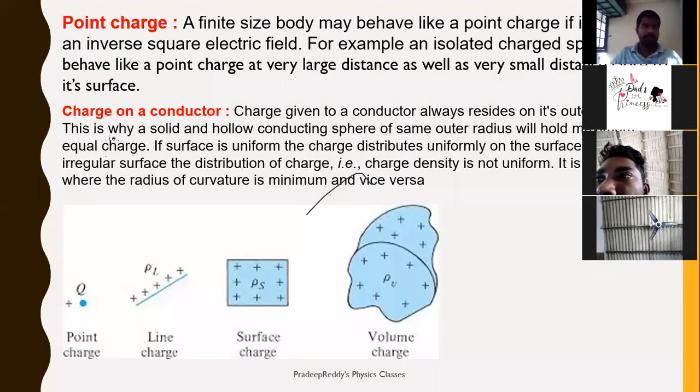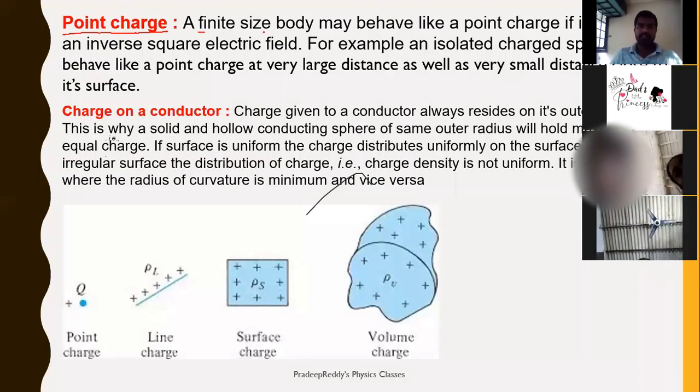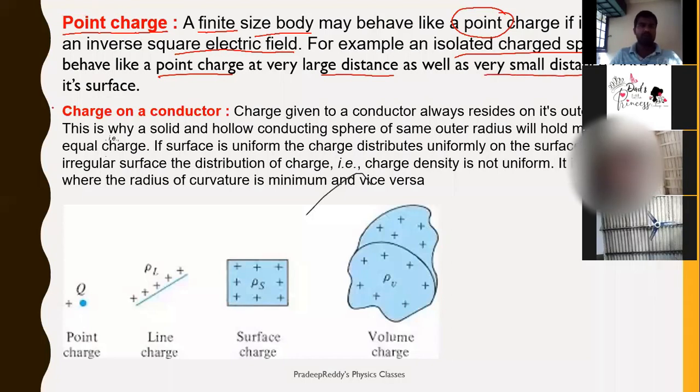Let us learn what is meant by a point charge. A point charge is a finite-size body which may behave like a point charge if it produces an inverse square electric field. For example, an isolated charged sphere behaves like a point charge at very large distance as well as very small distance close to its surface.